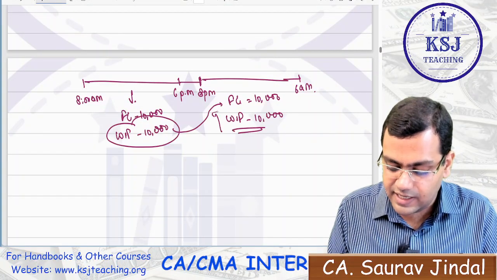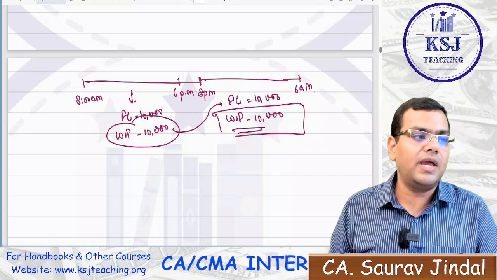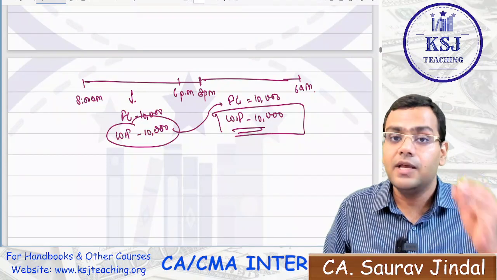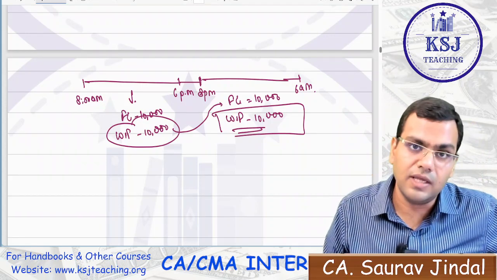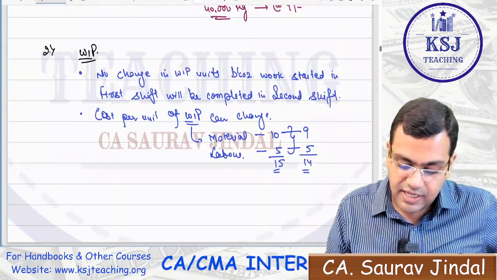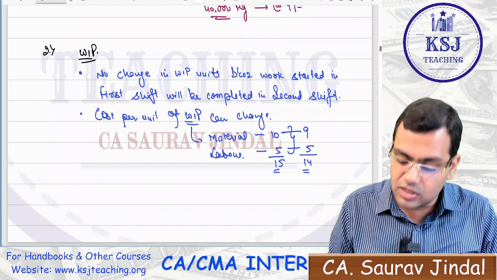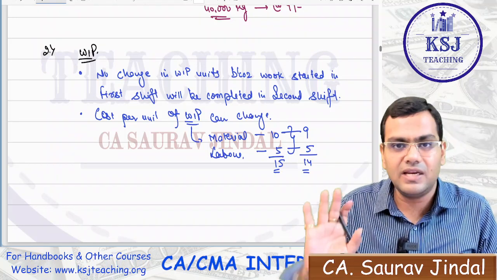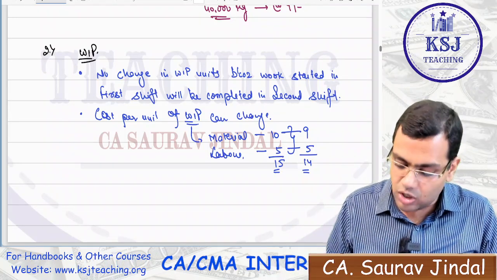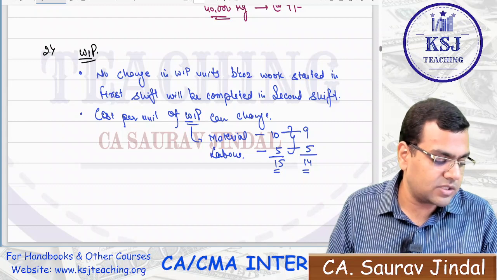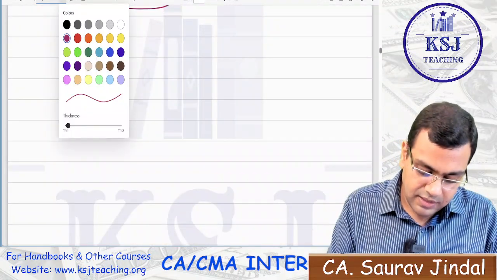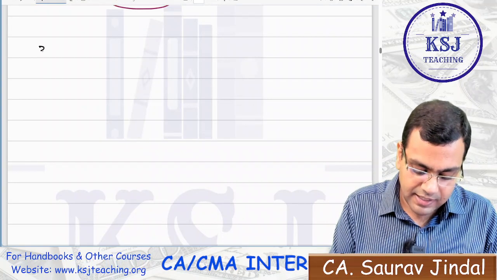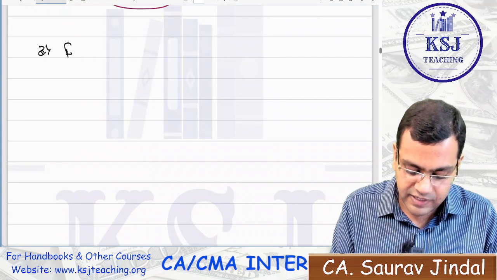So, is there any change in the number of units of WIP, sir? At any point of time, the WIP units are going to be this 10,000 only. So that is why we say no change in the WIP units, because the work started in the first shift will be completed in the second shift, right? The cost part can change, that I have explained to you, right? So this is the impact on WIP. Let's see the third impact, that is the impact on finished goods.